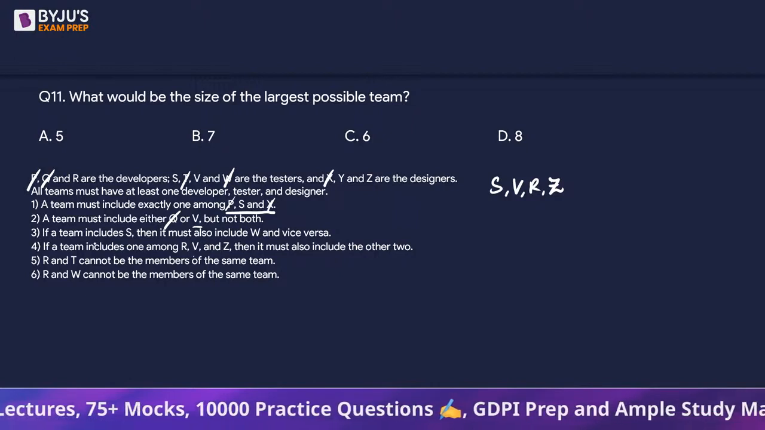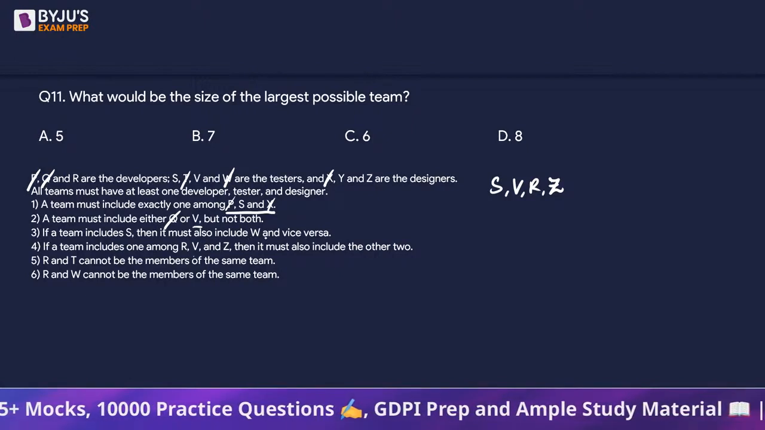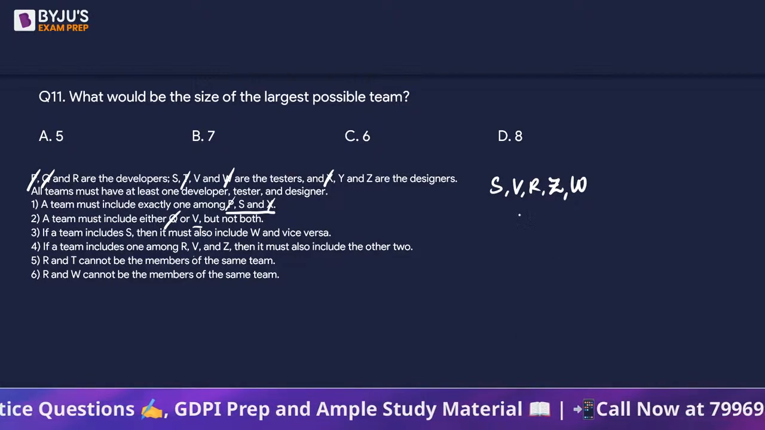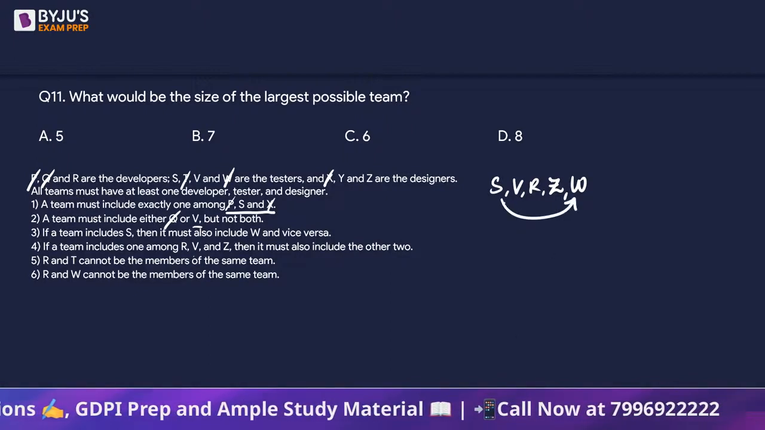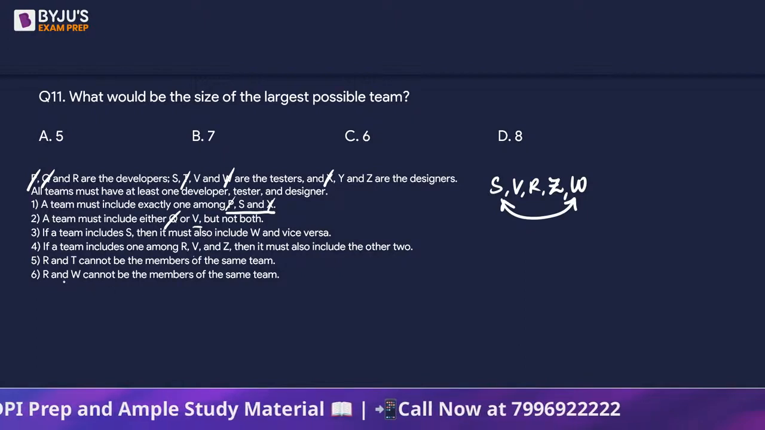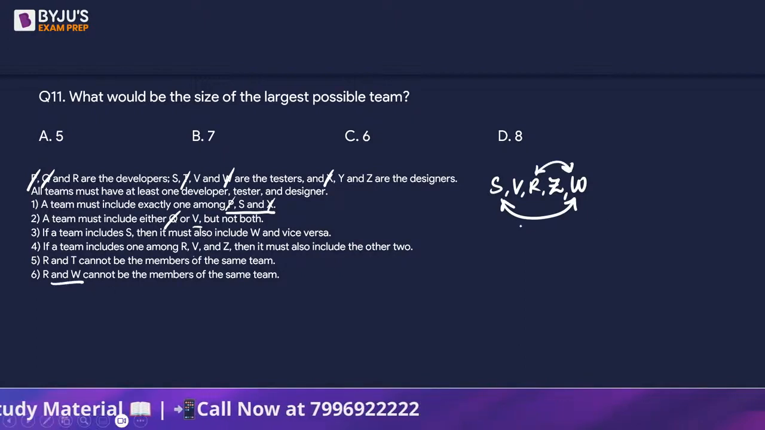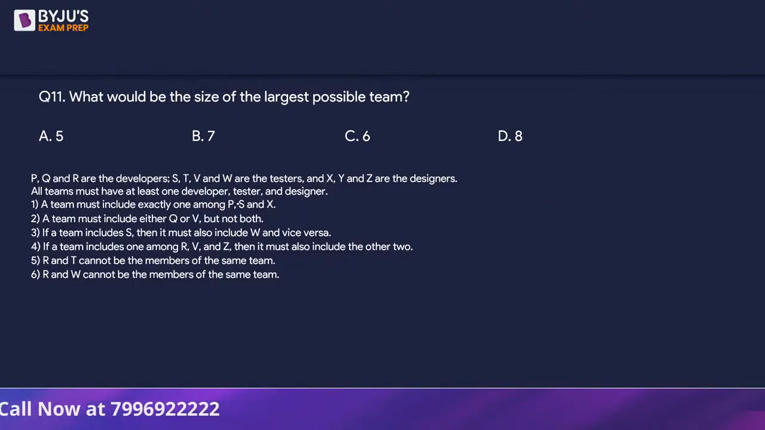Next is if a team includes S, then it must also include W. Now there is a contradiction here because S brought W in, but it says that R and W cannot be together. So we can't form this particular group of 5 members. So can we say we can't start from S? Right? Or if we start from S, we can't take V.